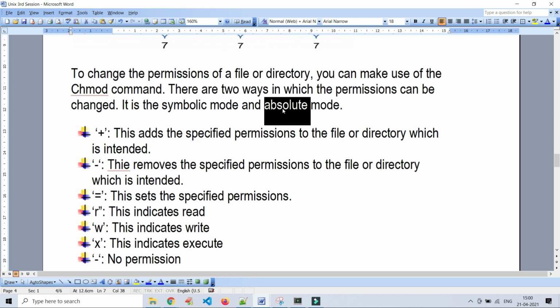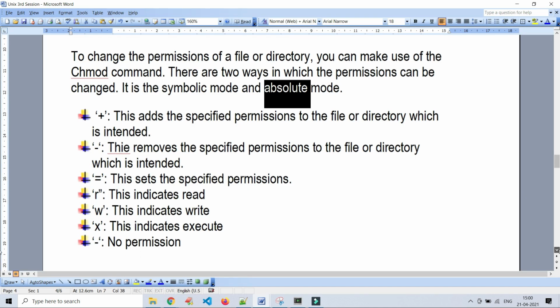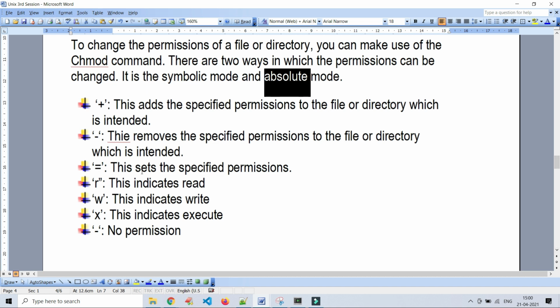Now we will see how to give permission. See here, I will explain theoretically. Now we will discuss the symbolic mode.